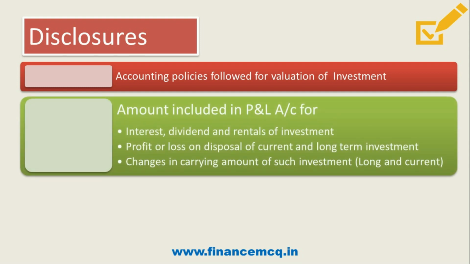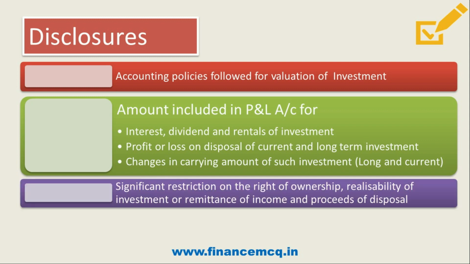Then amount included in profit and loss account regarding interest, dividend and rental of investment is to be provided. Then profit and loss on disposal of current and long-term investment is also to be mentioned. Then if there is a change in carrying amount of such investment, that is your long-term investment or short-term investment, you have to also disclose that in your financials.